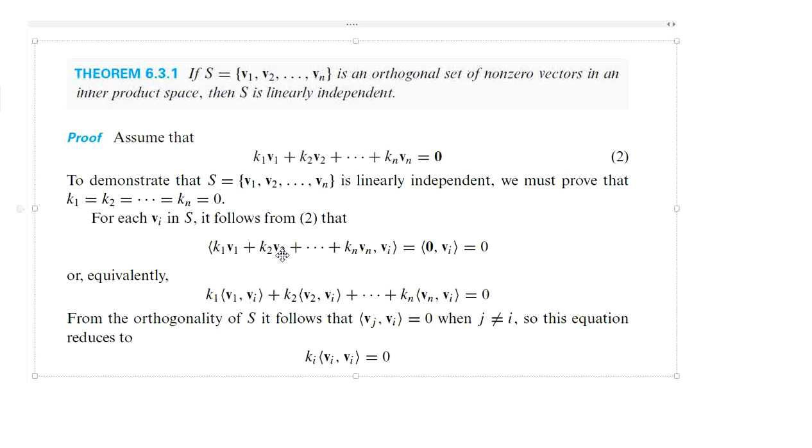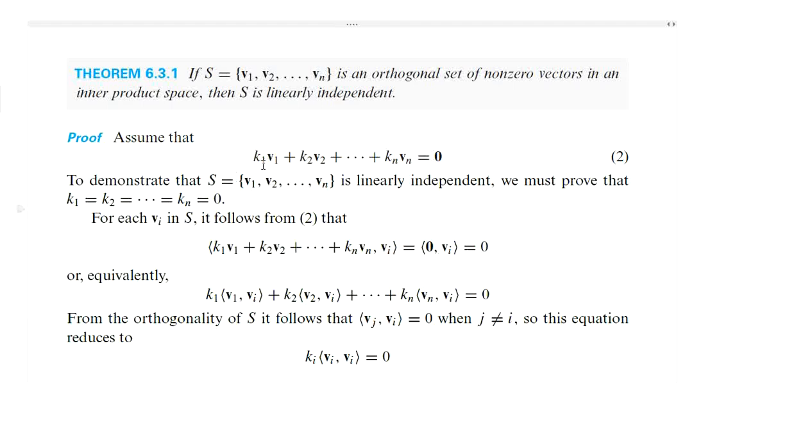For a set to be linearly independent, none of them can be expressed as a combination of others. Or, if we take a linear combination of those vectors equal to 0, it will be satisfied only when the coefficients are 0.